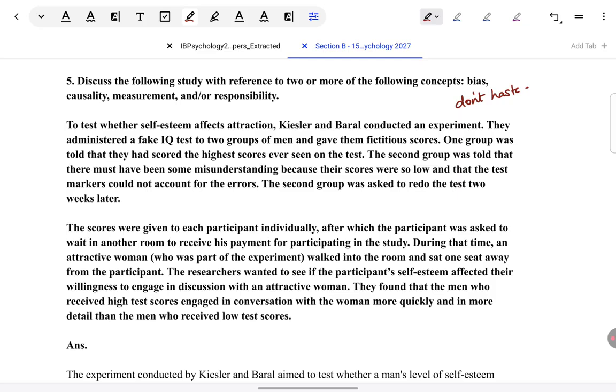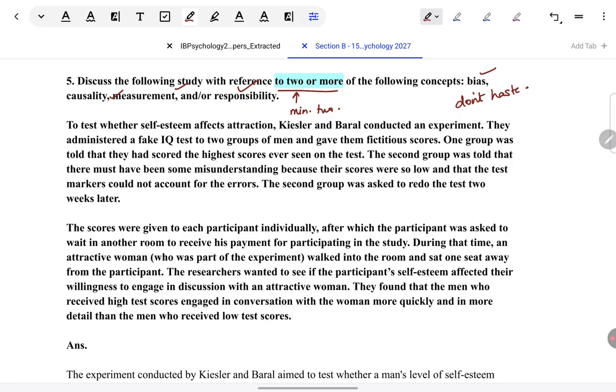Discuss the following study with reference to two or more of the following concepts. Just keep in mind, two or more. Two or more simply means minimum you will have to take two. Now, whether you should take two or more, I will explain to you after I have read the question. Of the following concepts: bias, causality, measurement, and responsibility.